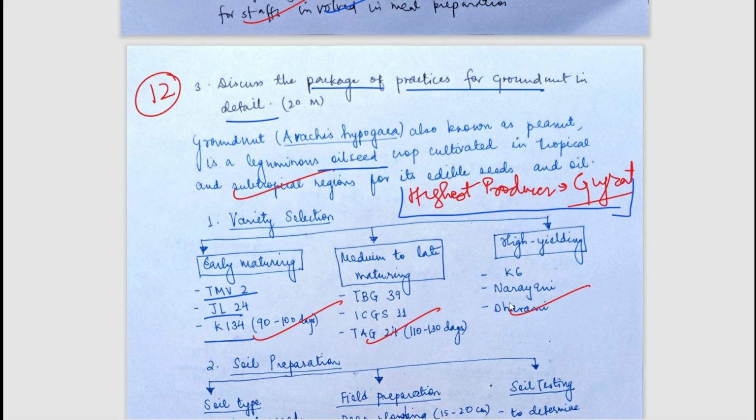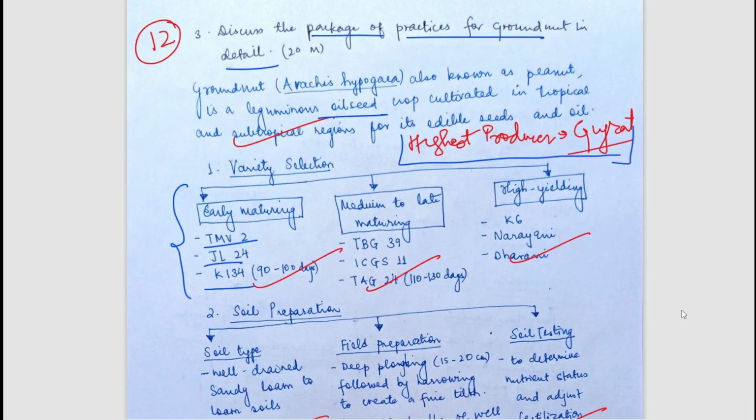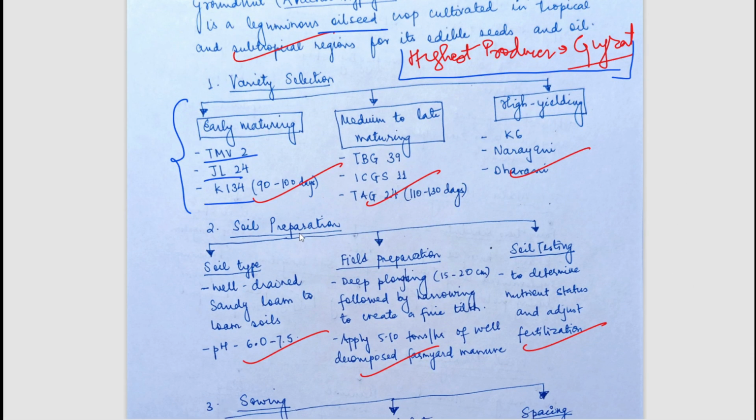It is good that you are knowing a good amount of varieties and writing it, but if you are not knowing, please try to remember at least 2 to 3 important varieties, because remembering such an amount of varieties for such a high number of crops is not easy. So please try to remember at least 2 to 3 important varieties of all the crops. It will be helpful. Soil preparation have been mentioned.